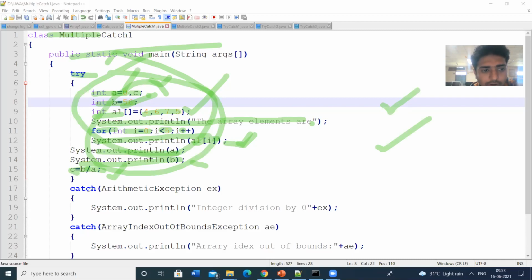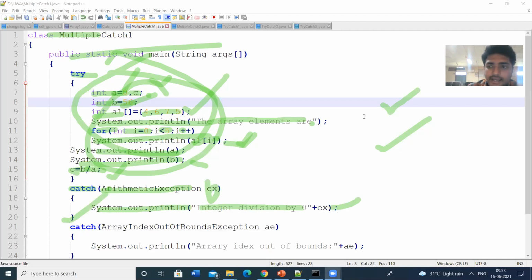Corresponding to this try block, I am writing the catch block. Catch for division by 0. Division by 0 means some arithmetic exception. I am using the object as EX. So System.out.println "Integer division by 0" and I am printing the EX value, plus EX. So this is one catch block.